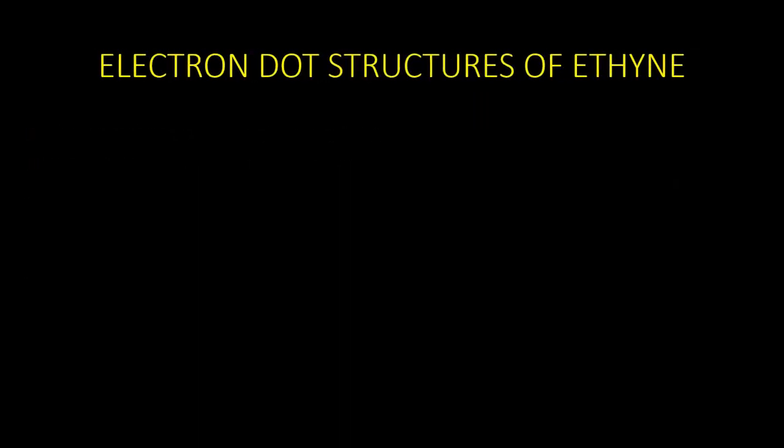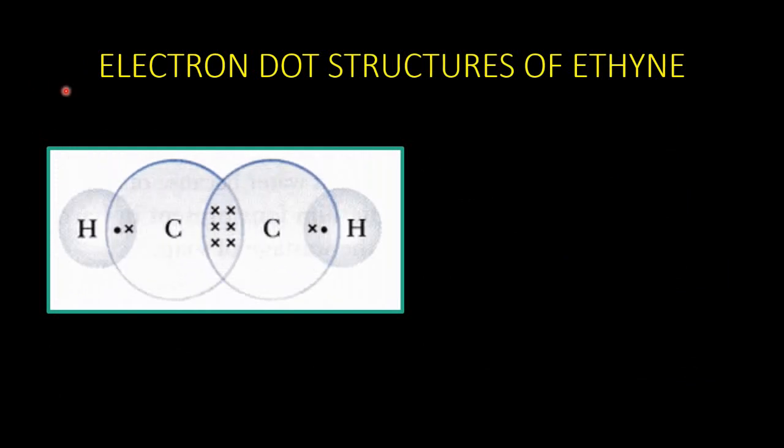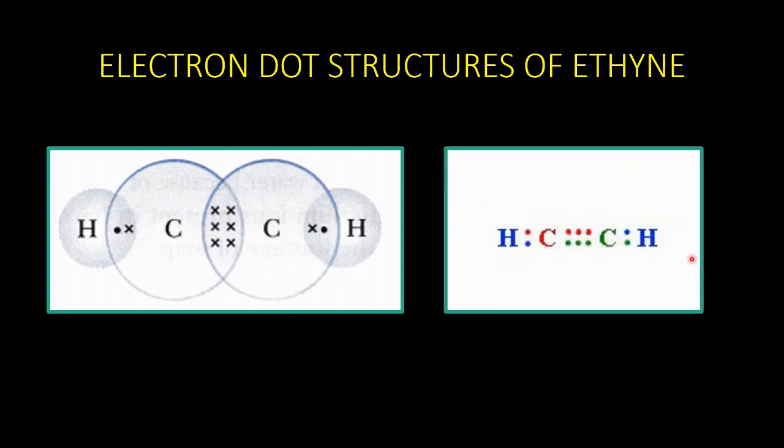Let us see the electron dot structure of ethyne for more understanding. You can see both the carbons share 3 electrons each. Here also you can see the carbons are sharing 3 electrons each. So they have to be connected with one bond for each pair, resulting in the formation of a triple bond between these 2 carbon atoms.